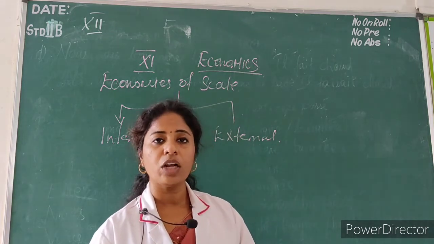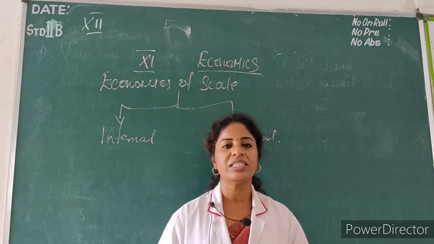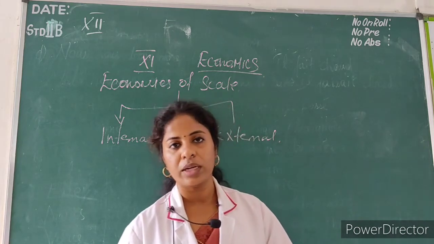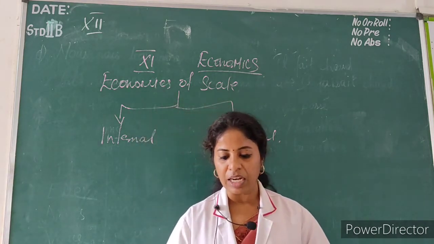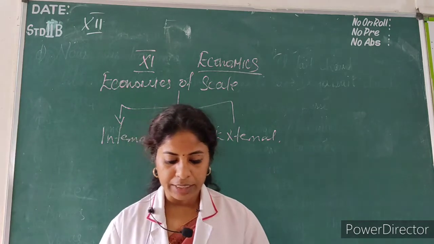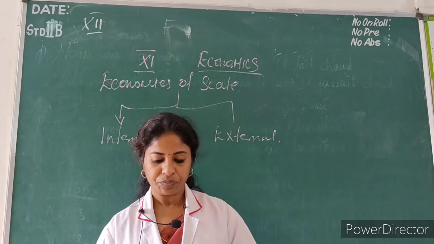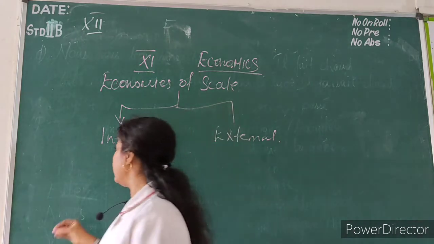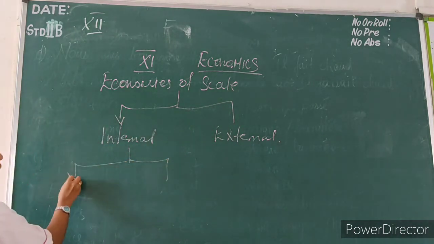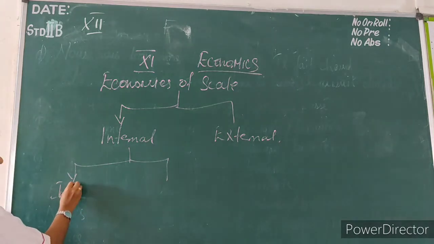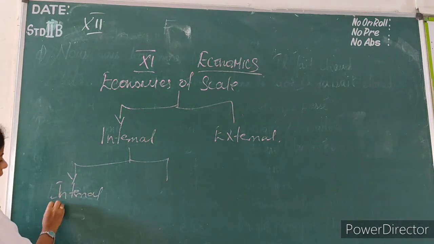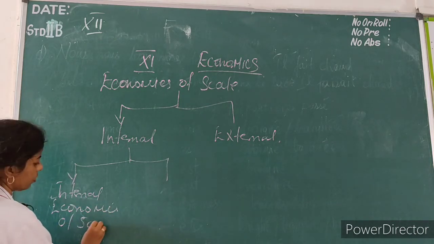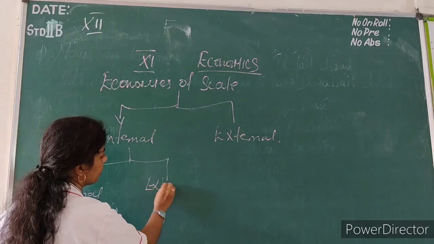Internal economies of the scale means we have 6 economies of the scale. One is technical economies of the scale, another one is managerial, then financial, then labor, then marketing, and then economies of survival. Then external economies of the scale. So under internal we have internal economies of the scale and external.